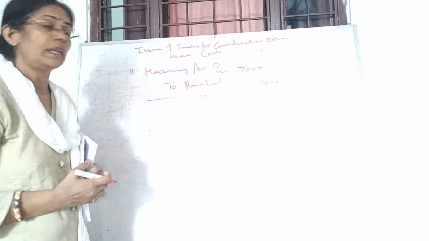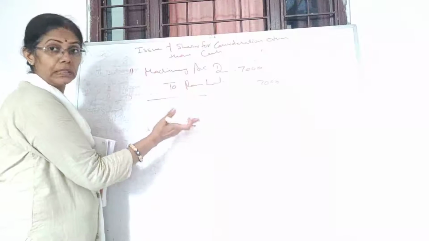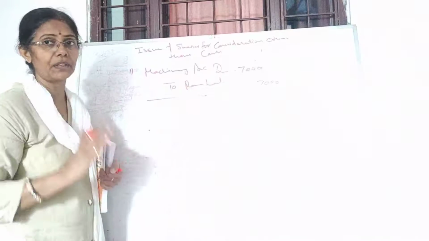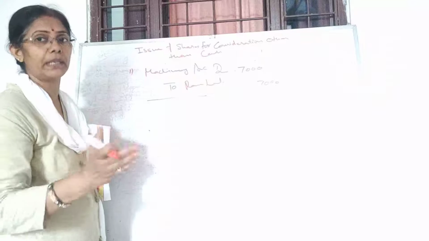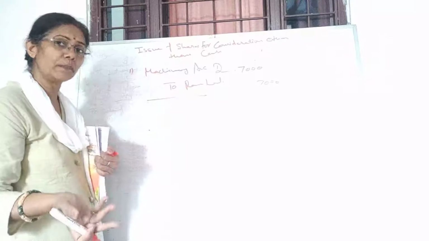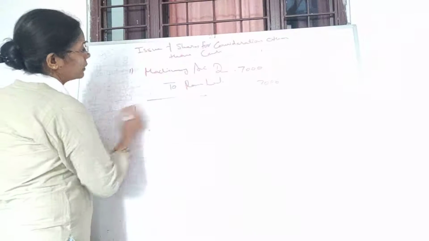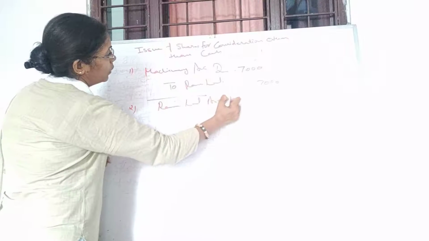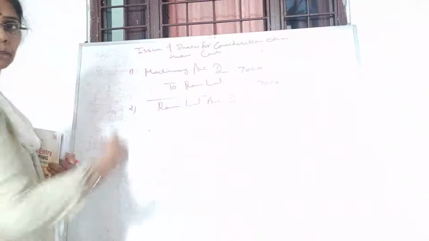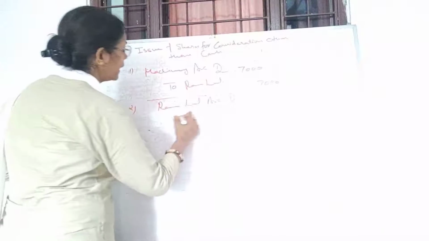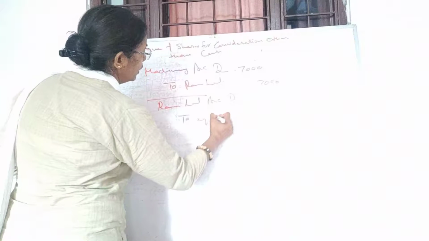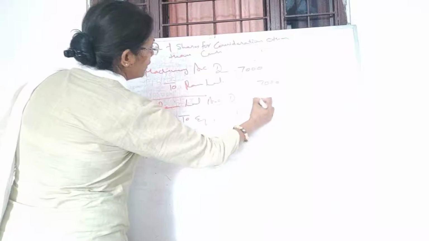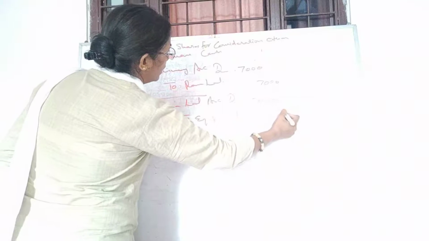Fine. Now this is the time to either make the payment or to issue the shares. We have already discussed that we are not going to make the payment, we are not paying in cash, so we will be issuing the share capital. So here Ramlal account debit, because we are making payment to Mr. Ramlal. Ramlal account debit to equity share capital, 7,000 rupees.